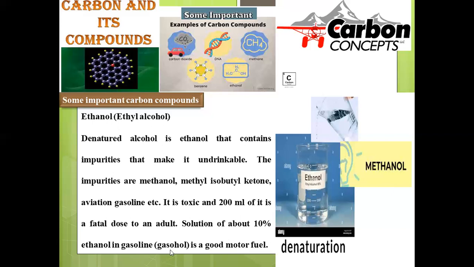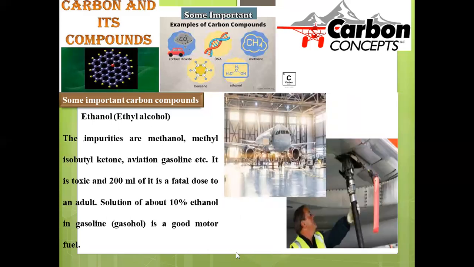And if we blend 20% ethanol with gasoline, that is called power alcohol. That is also used as an efficient motor fuel. Impurities such as methanol or methyl isobutyl ketone can be blended in aviation gasoline, and this is the most efficient material. 10% ethanol blended with gasoline is very efficient as the fuel used for aviation purposes.